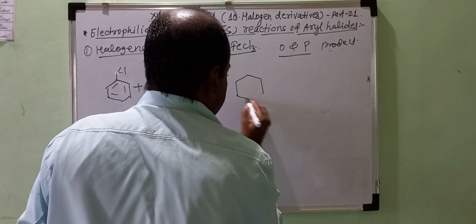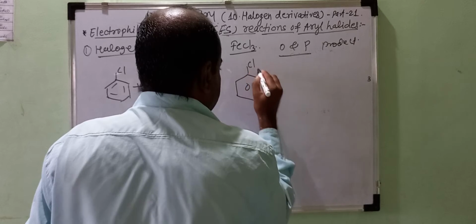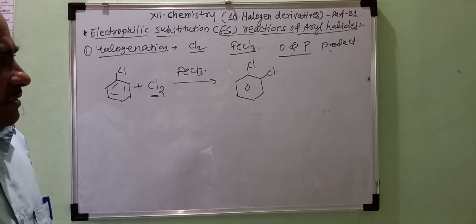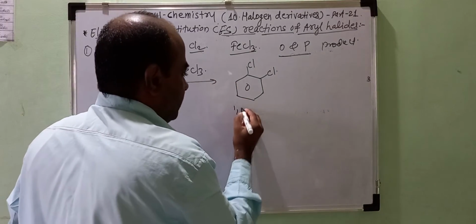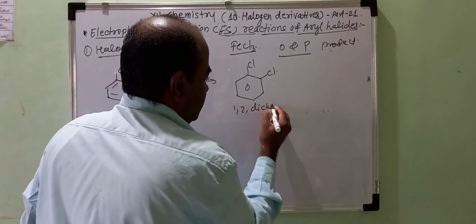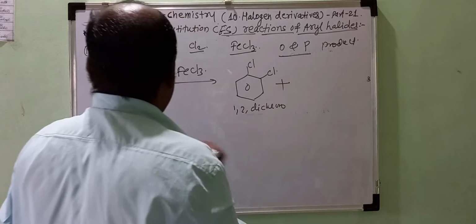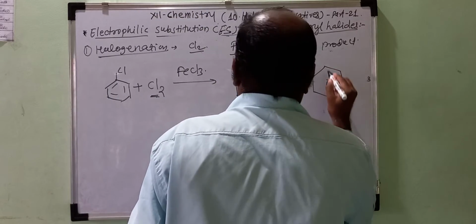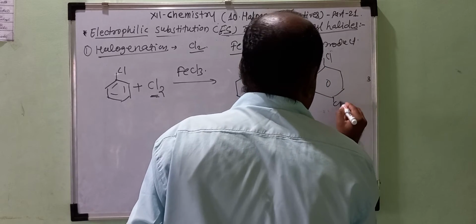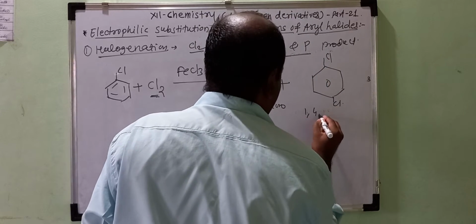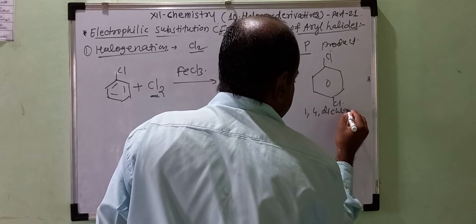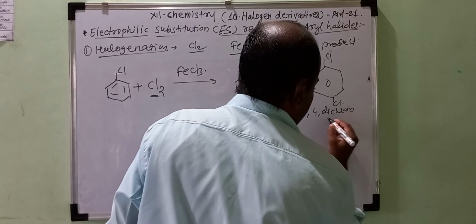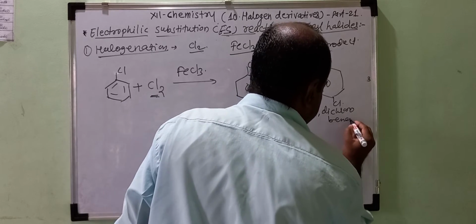So we get one product, orthodichlorobenzene or 1,2-dichlorobenzene, whereas the second product obtained is paradichlorobenzene, or called 1,4-dichlorobenzene.